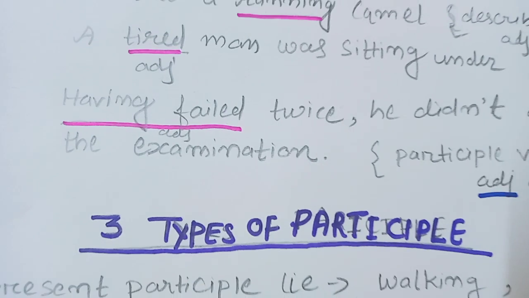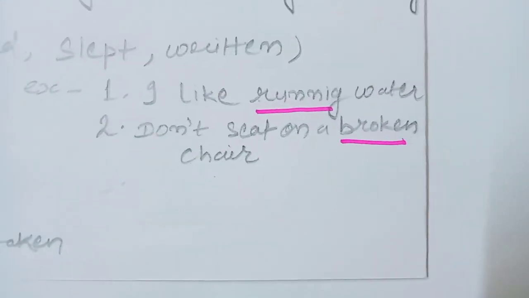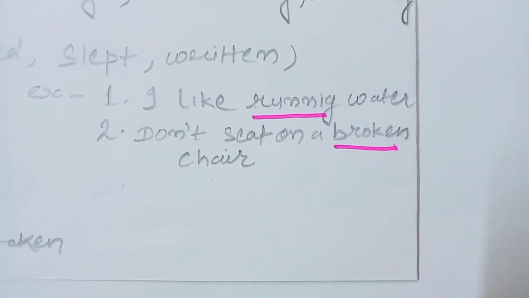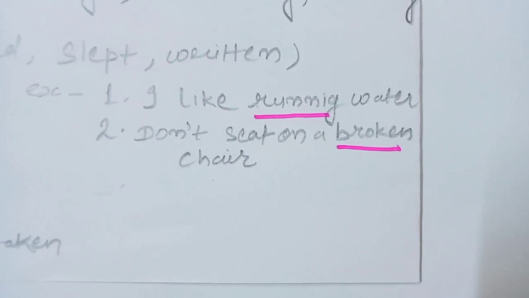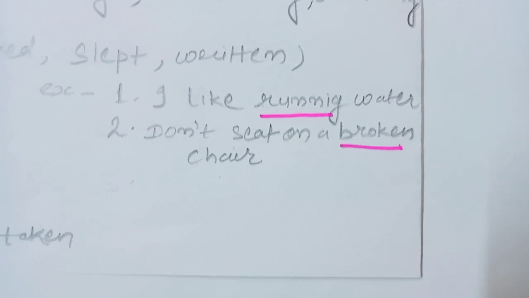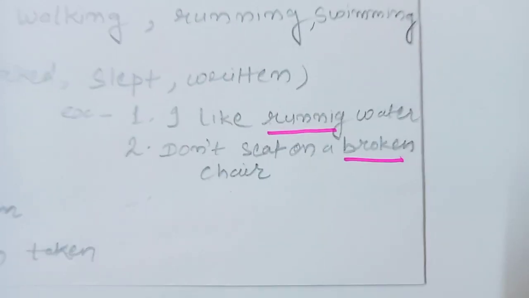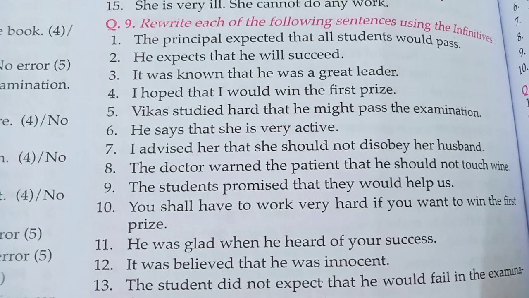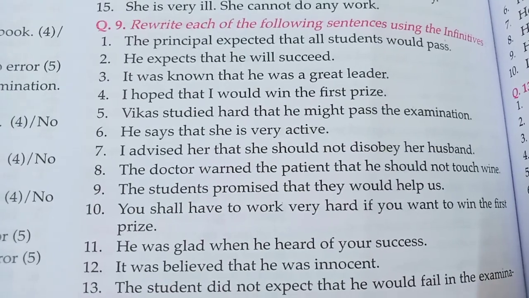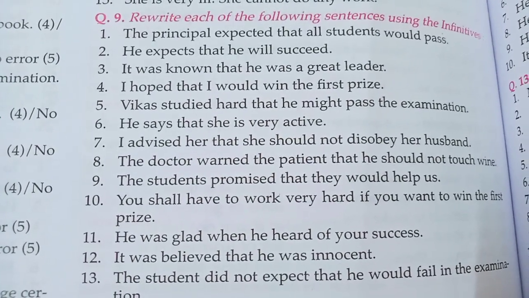In this sentence, having failed twice, he did not dare to take the examination. So here you see examples already given: I like running water, don't sit on a broken chair. These are all the examples of the different kinds of participle.